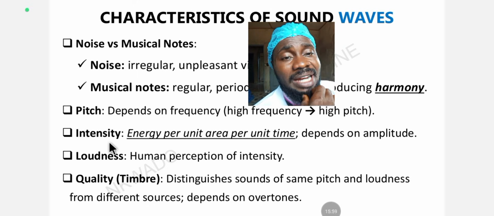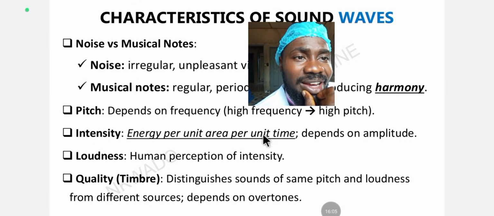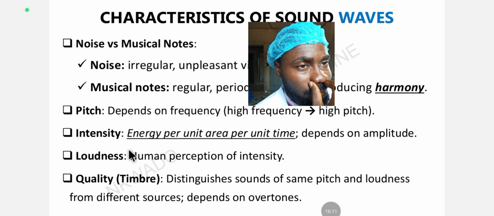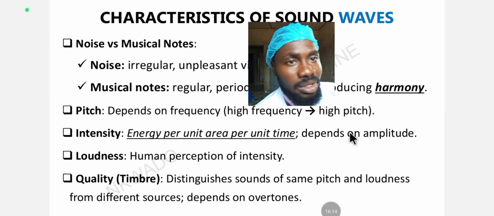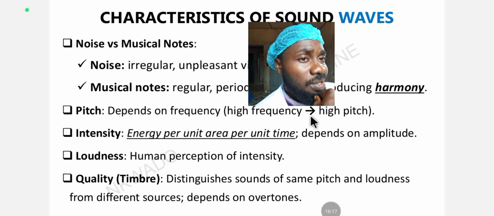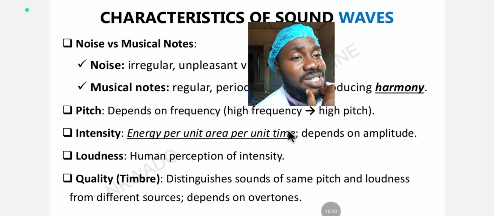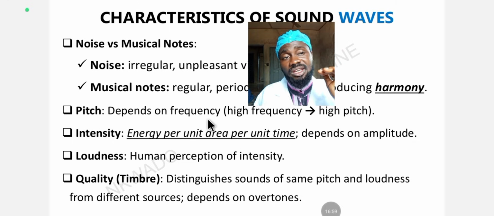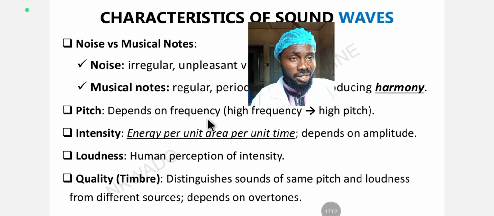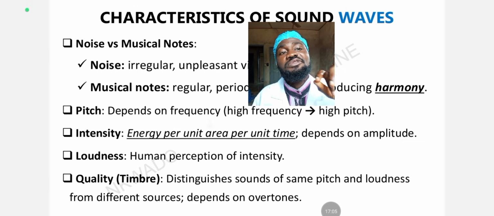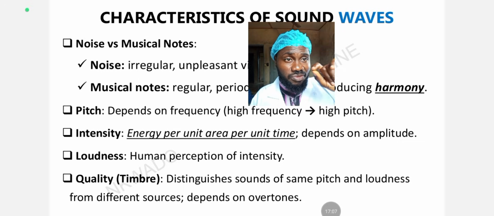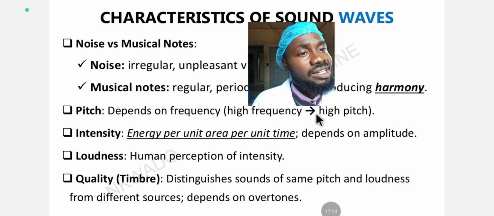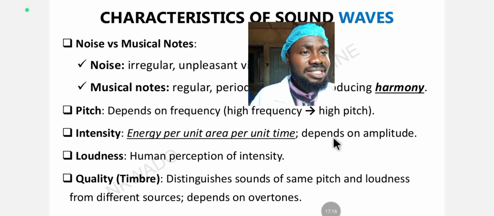So let's look at the intensity. Energy per unit area per unit time is the intensity of sound. It depends on the amplitude. So unlike pitch that depends on the frequency, the intensity of sound depends on the amplitude. The pitch of sound is the maximum frequency attained in a sound waveform. That's why when you have high pitch of a music note, you are going to see that the frequency there is higher. The higher the frequency, the higher the pitch. But intensity is dependent on amplitude.